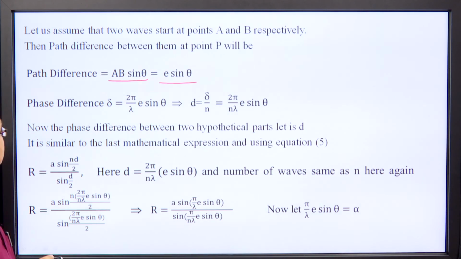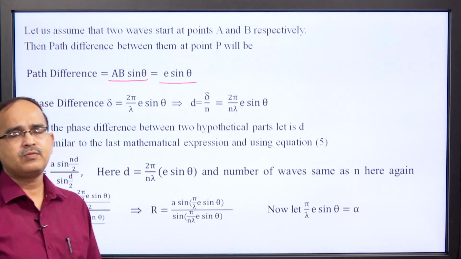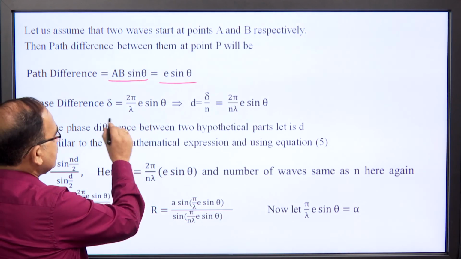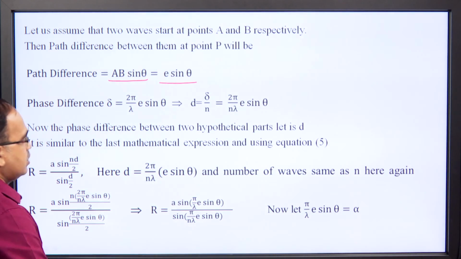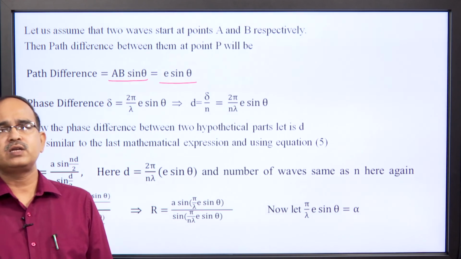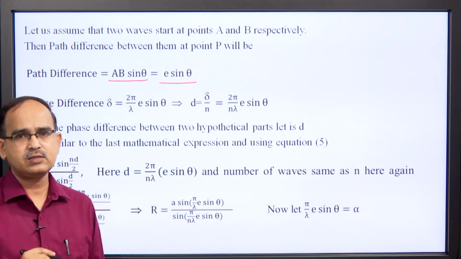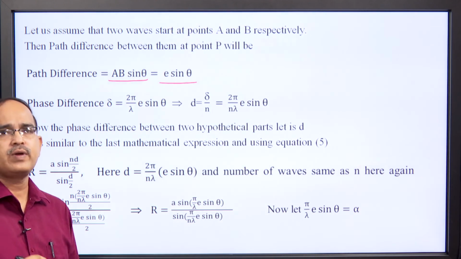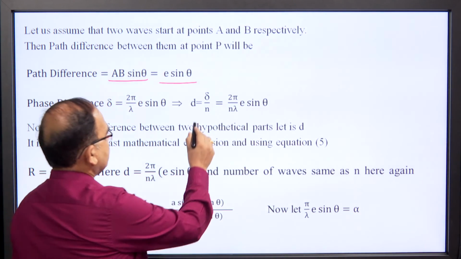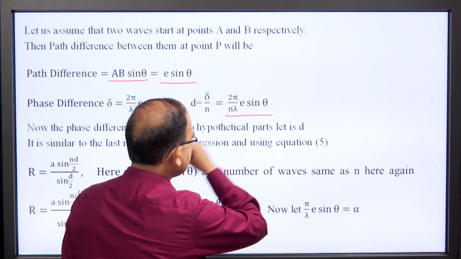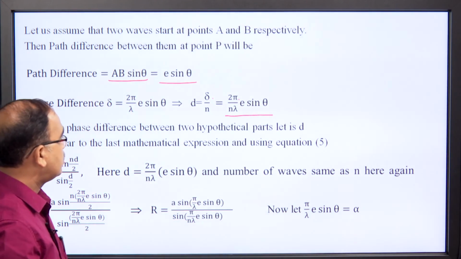Once we have the path difference between the waves originating from the points A and B, the phase difference between them can be calculated as 2 pi over lambda e sin theta. As we have already assumed that we have divided this slit AB into n hypothetical parts, the phase difference between consecutive waves will be d is equal to delta over n, that is 2 pi over n lambda e sin theta.